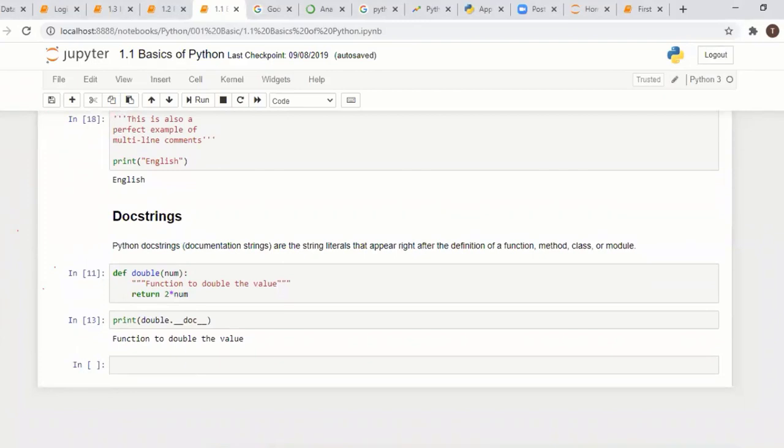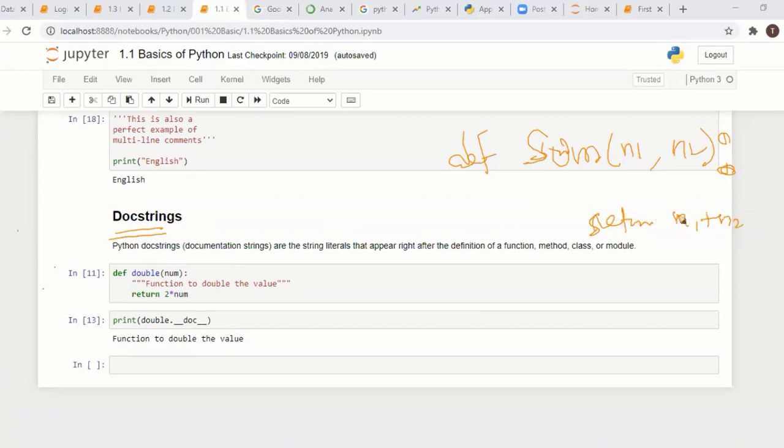Next is the docstring. What is a docstring? This is very new, definitely new for you. Keep it very simple. Suppose you are writing a method to compute a sum. Normally you write def sum, adding number one and number two. You write a Python function like this, returning n1 plus n2. Your program is like this.